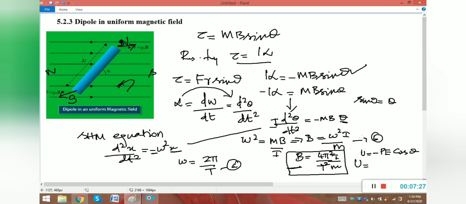U is equal to minus... instead of P I can write m, instead of E I can write B. So U is equal to minus mB cos theta. Clear? So we derived the magnetic field value due to dipole in uniform magnetic field, that is B is equal to 4 pi square I divided by T square m, and the potential energy we derived is U is equal to minus mB cos theta. Clear?